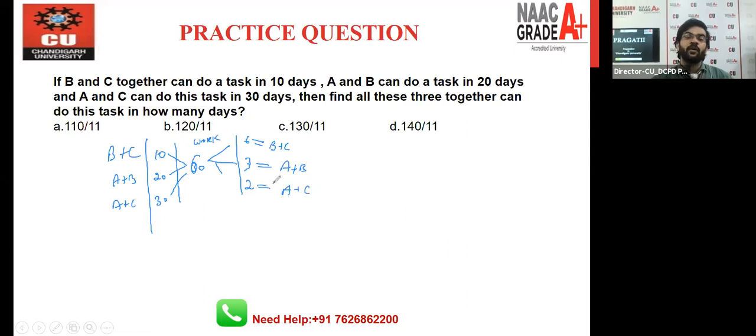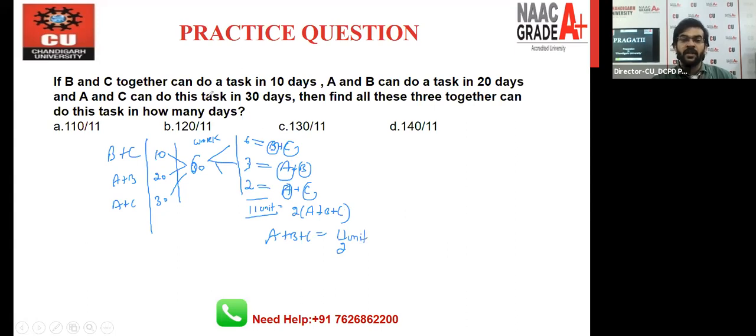So how can we find out the efficiency? We just add up these values: 6, 3, 9, and 2, 11. So this 11 unit is equal to what? It is double of A, double of B, double of C, right? So this is not the efficiency of A, B, C together. This is the efficiency of double of A plus B plus C together. So the efficiency for these 3 persons A, B, C together is 11 by 2 unit, right?